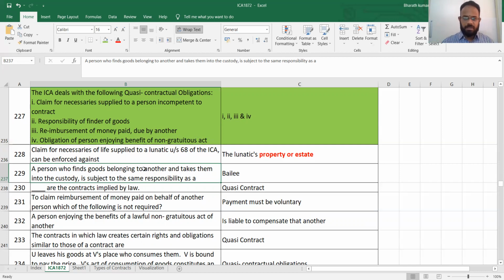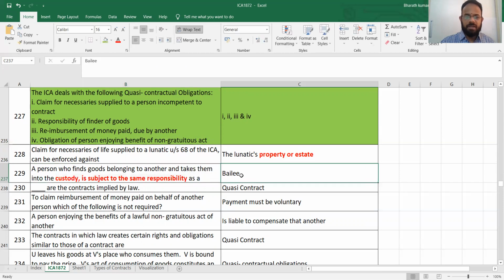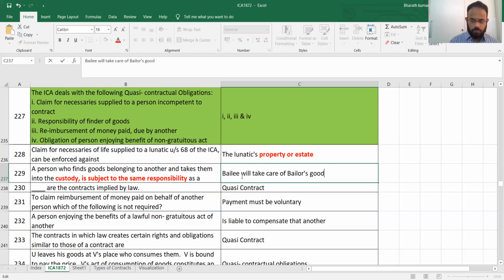So safe custody. What's the keyword you will have to remember? For the custody, to take the same responsibility. Who will take? The bailee will take care of the bailor's goods, which is called bailment.